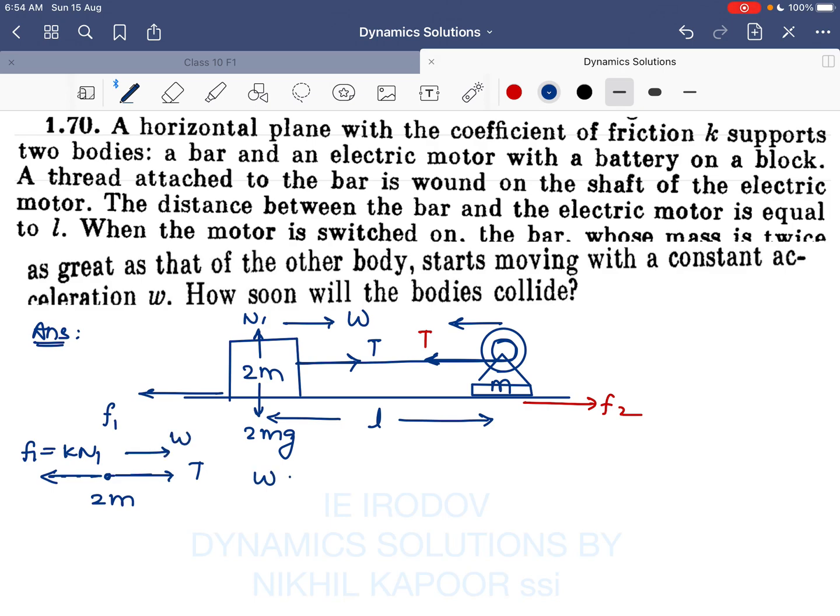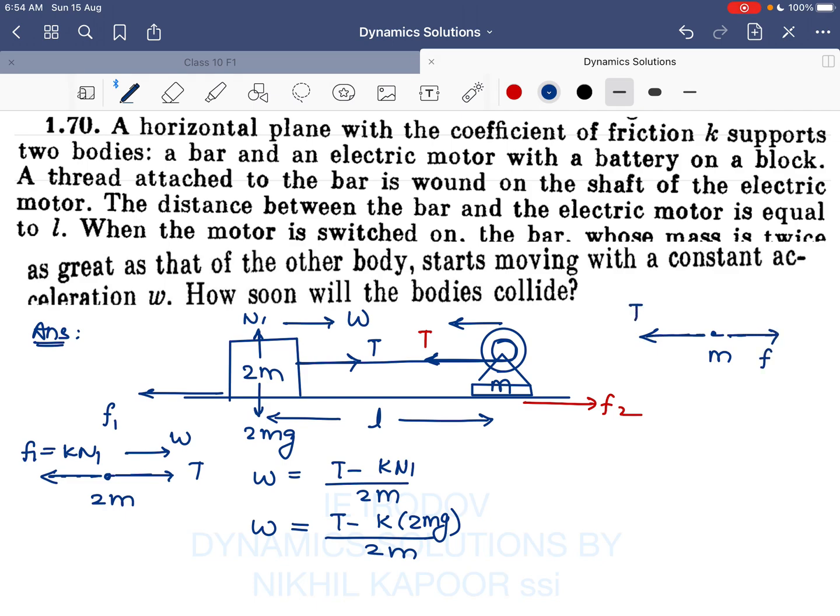So I can say acceleration is nothing but net force upon net mass. So the acceleration w is T minus k into the normal reaction, 2mg, divided by 2m. This acceleration is known to us. As both bodies are moving toward each other, the second body, the block with motor, will also have some acceleration. The tension on the thread is here, the friction force acting on it is here, which is the coefficient of friction into N2.